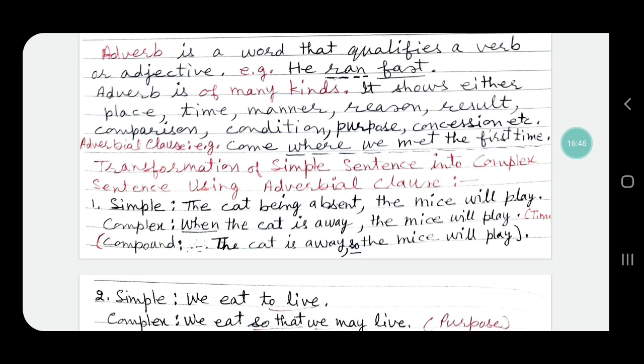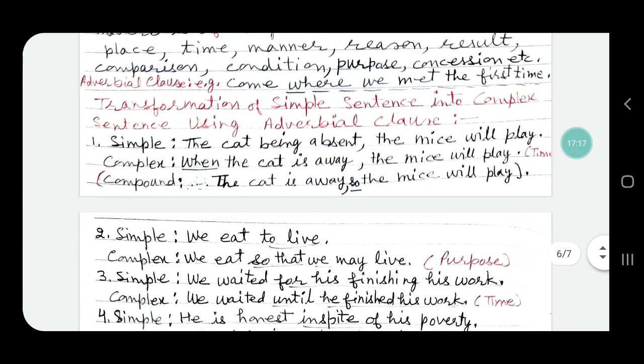But in this sentence, after "come", the words "the place" are missing. And so, it also denotes the place, but the qualifying word is missing. So this sentence, "Come where we met the first time", is not an adjectival clause, but an adverbial clause of place. So, we have a clear idea about adverbial clauses. Now, let us transform simple sentences into complex sentences using adverbial clauses.